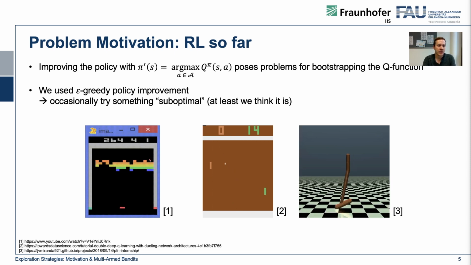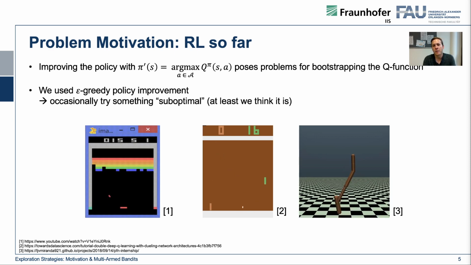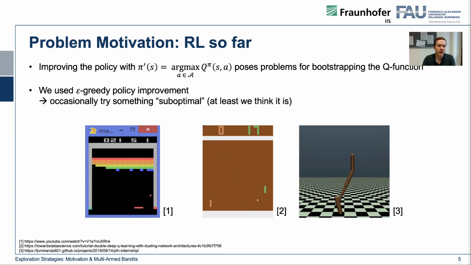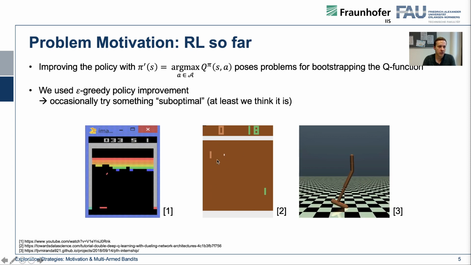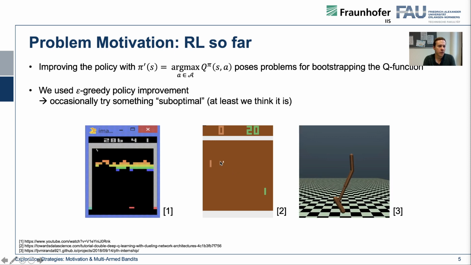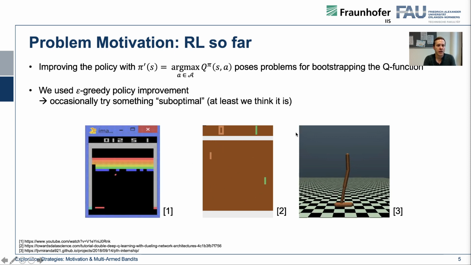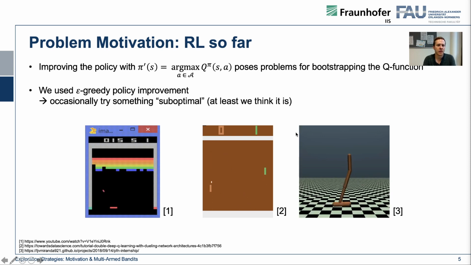If you have tried implementing DQNs, for instance on Atari, or if you look on the internet, you will see that some of these games of the Atari domain are really easily solvable with epsilon greedy.